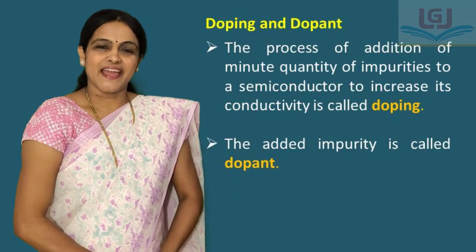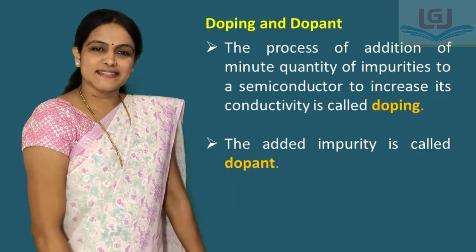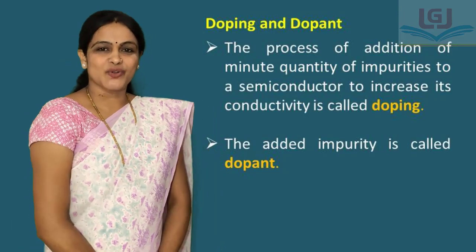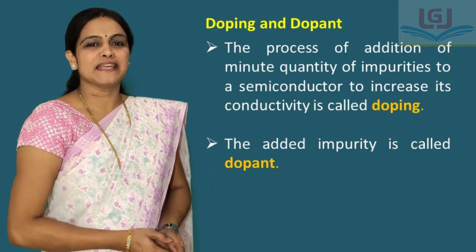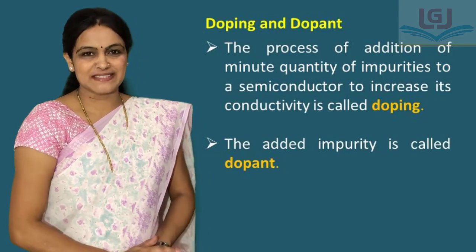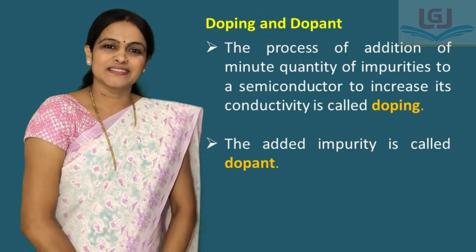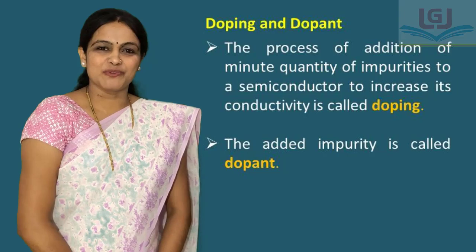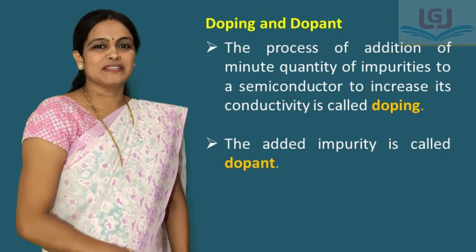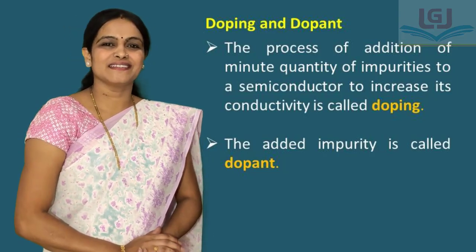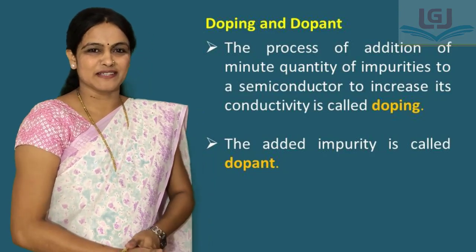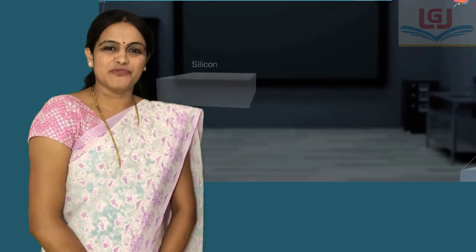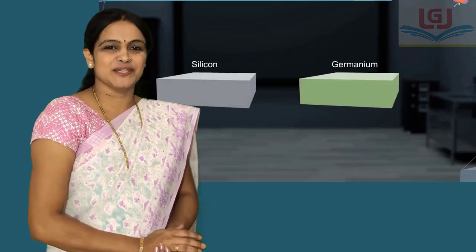We know that addition of impurities to intrinsic semiconductor is called doping, and this doping can take place in two different ways, that are doping with electron rich impurity and doping with electron deficient impurity as compared to intrinsic semiconductors.